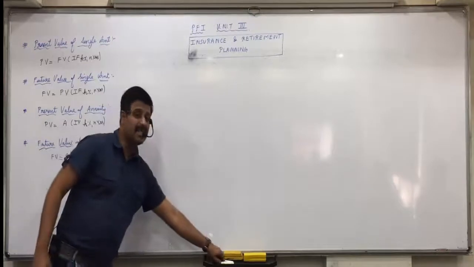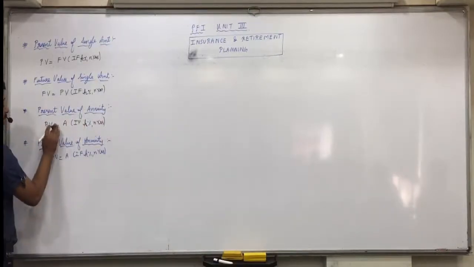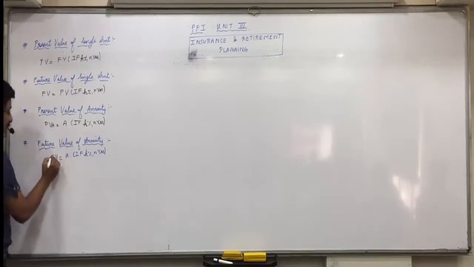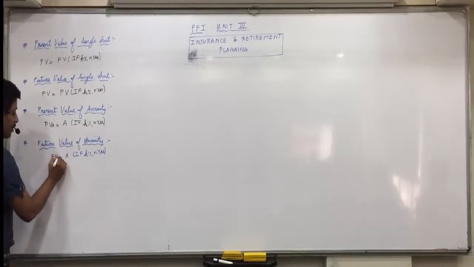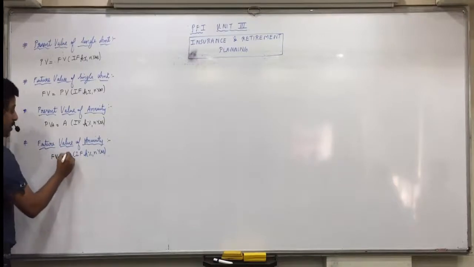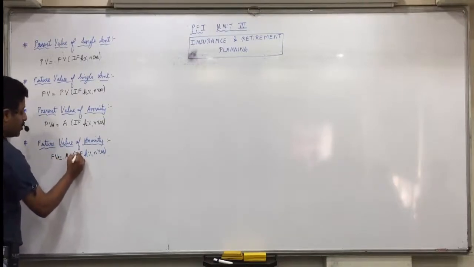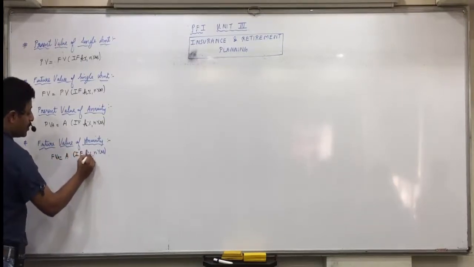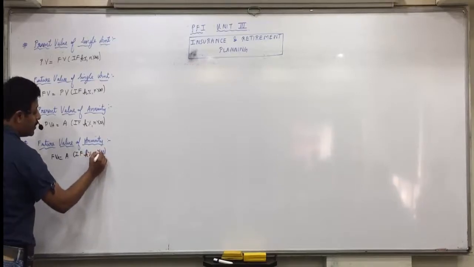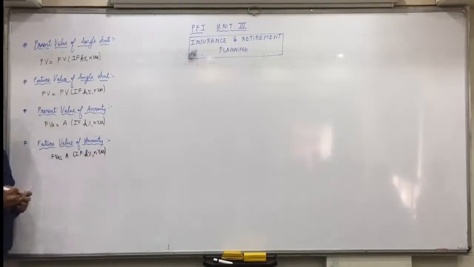To differentiate between single amount and annuity amount, we can write it as PV with a small a, present value of annuity. And in the same way FV with a small a, future value of annuity, is equal to the annual amount into the interest factor at the rate of K% and N years. Is everyone of you clear with this? So these four concepts will be used throughout the chapter. It is very simple for you people because tables are directly given.